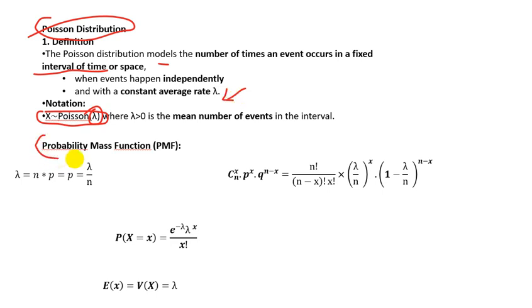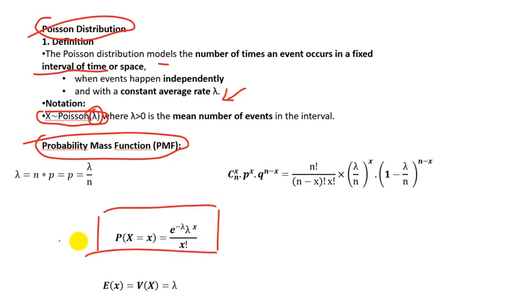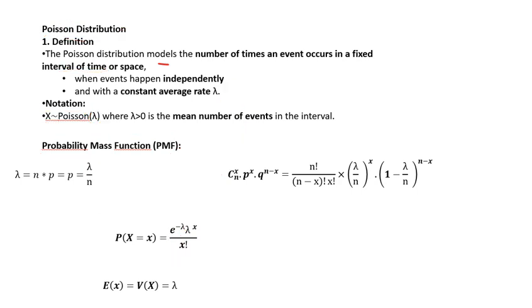Now, what is the probability mass function when we have Poisson distribution? It is written like this. This is the formula. So P(X = x) is the PMF. It is the exponential of minus lambda. We said lambda is the average rate, and we will see this in an example. Times lambda to the power x, divided by x factorial. Now let's see how we got this formula. I will give you an example.